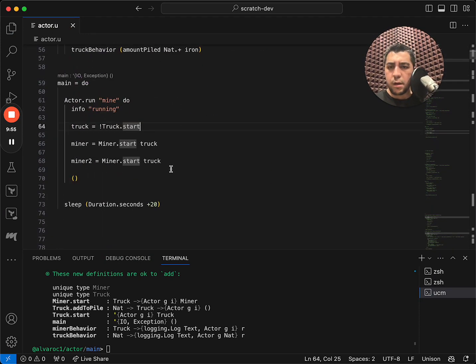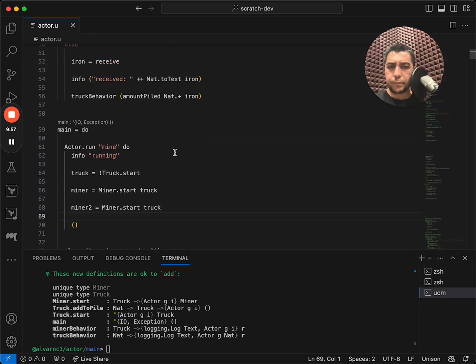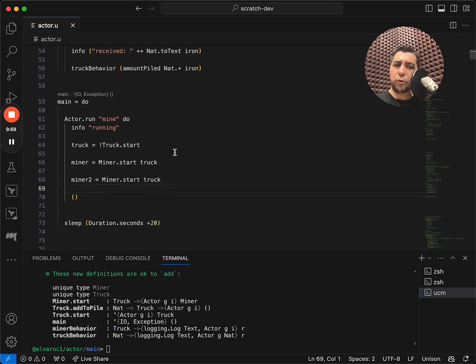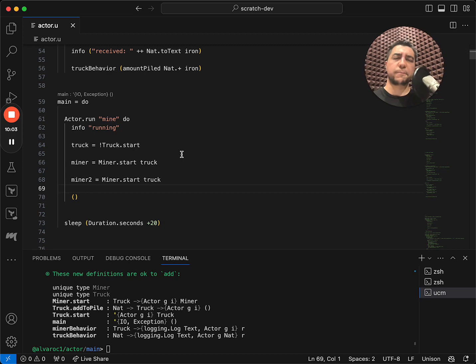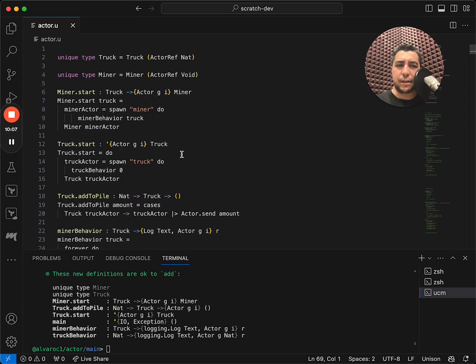Okay, so this should be a little bit more type safe. It doesn't seem like a huge improvement, but it becomes more necessary as these actor systems start to grow and more references to actors are passed as parameters.